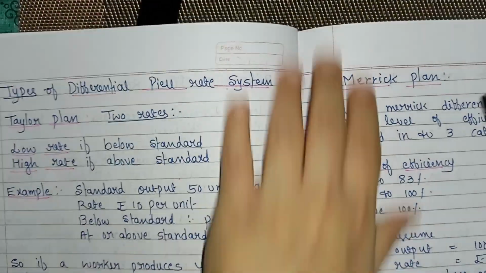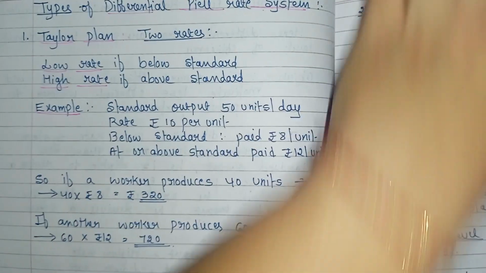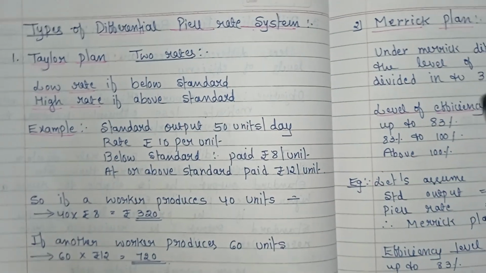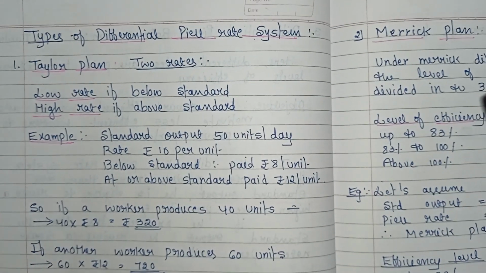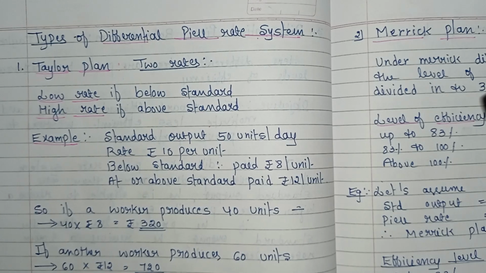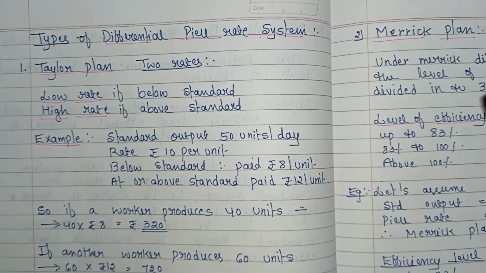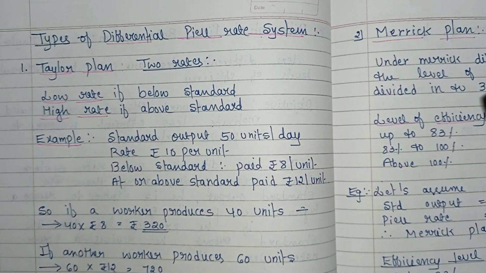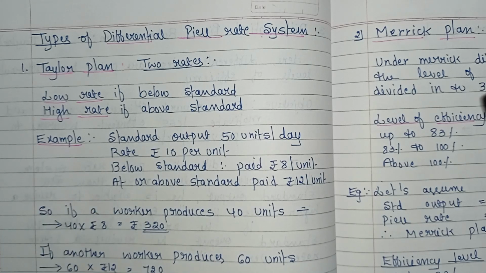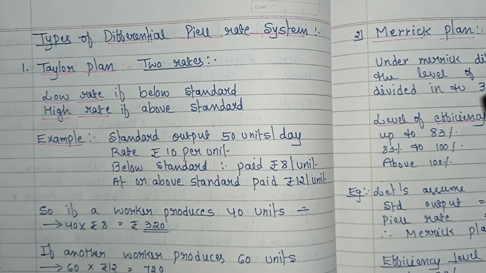First one is Taylor's plan. Here F.W. Taylor, the father of scientific management, introduced the differential piece rate in terms of money. It means a lower piece rate for those who fail to achieve the standard and a higher piece rate for those who achieve the standard.